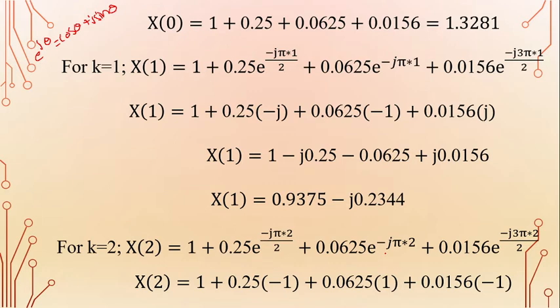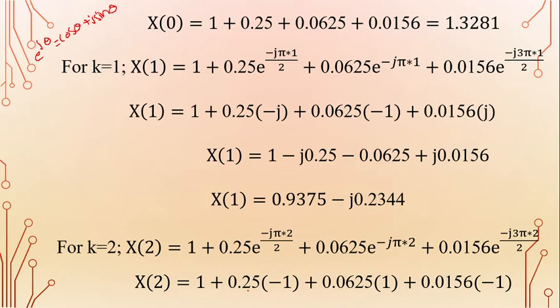And e power minus j 2 pi is cos 2 pi minus j sin 2 pi. Cos 2 pi value is 1 and sin 2 pi value is 0. Using Euler's identity, e power minus j 3 pi is cos 3 pi minus j sin 3 pi. Cos 3 pi value is minus 1 and sin 3 pi value is 0.